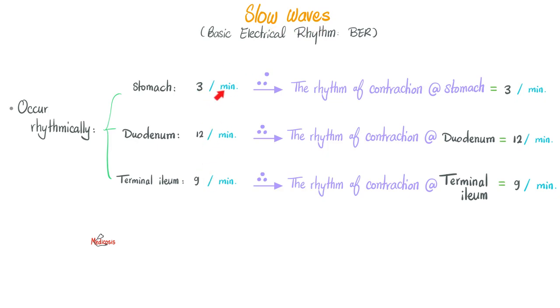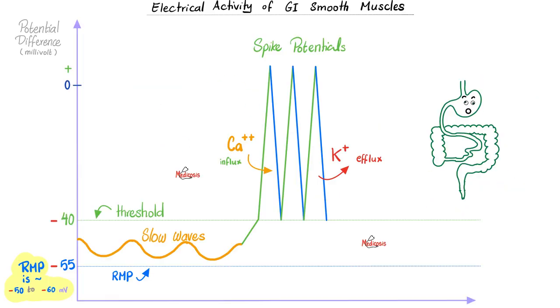And you know these numbers are super important because they determine the rhythm of contraction. If you ask me how many times your stomach contracts per minute, it's about 3. How about the duodenum? 12 per minute. How about the terminal ileum? 9 per minute. Who determined that? Slow waves.